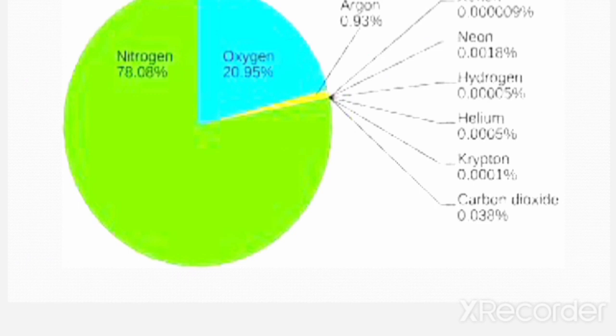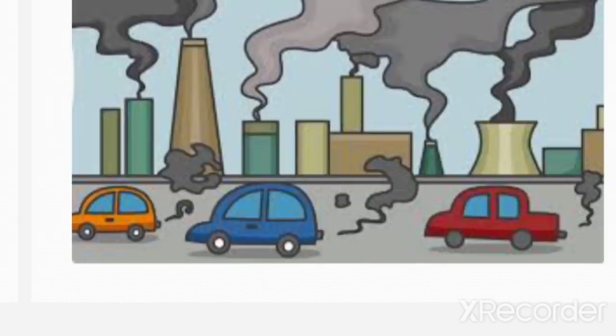Air contains many gases such as oxygen, carbon dioxide, nitrogen, etc. So, air is a mixture of different gases.